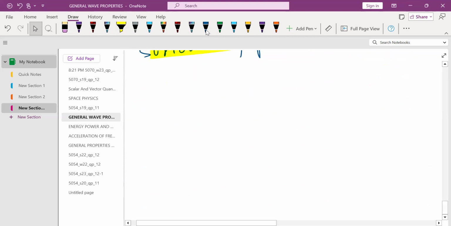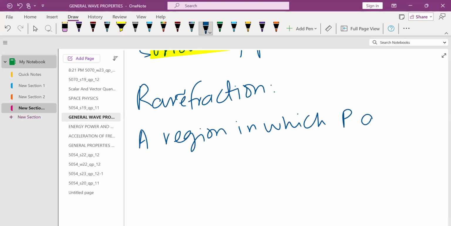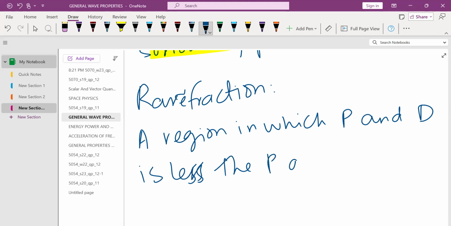However, rarefaction is a region where the pressure and the density are smaller, or you can say lesser, than the surrounding pressure and density. So this region is known as rarefaction. Rarefaction is a region in which pressure and density, I'm writing the short form, P for pressure and D for density, is less than the pressure and density in the surrounding.